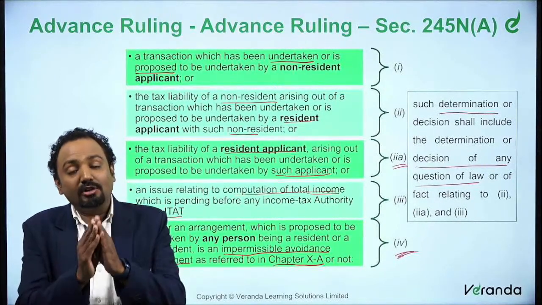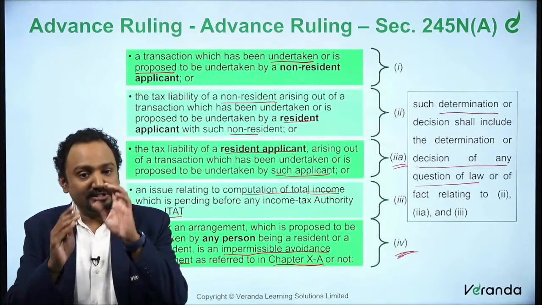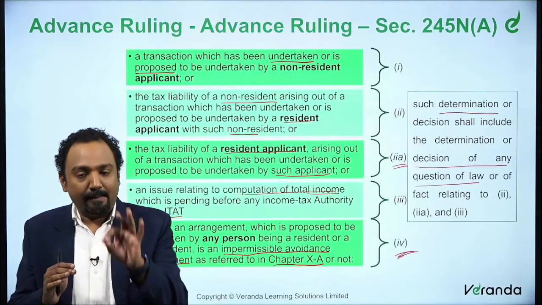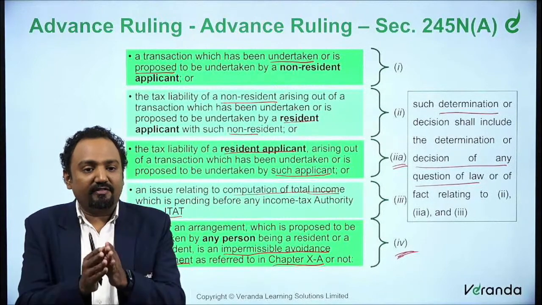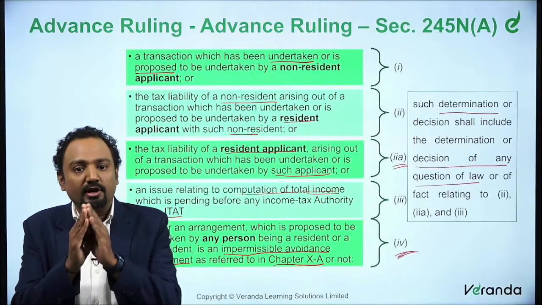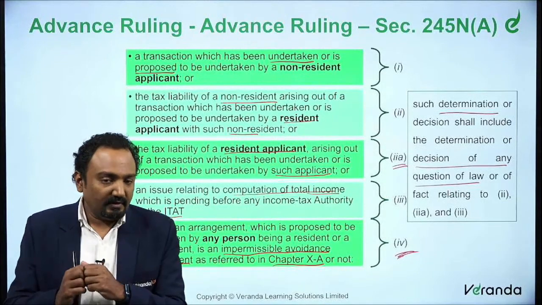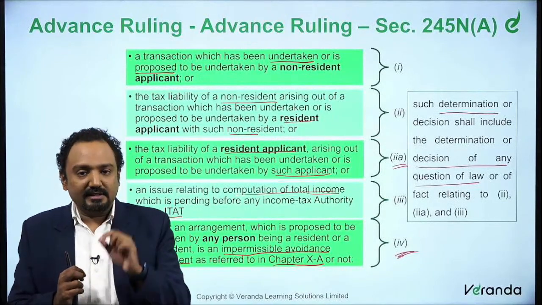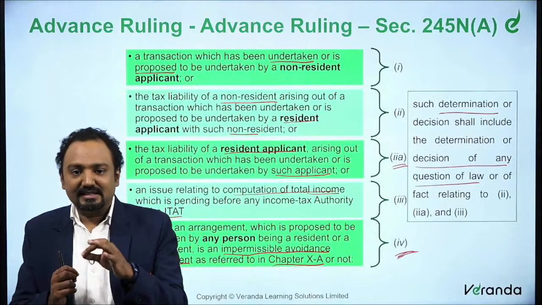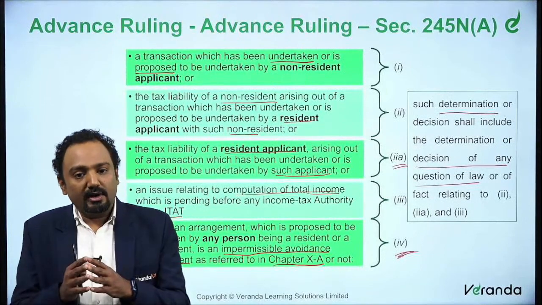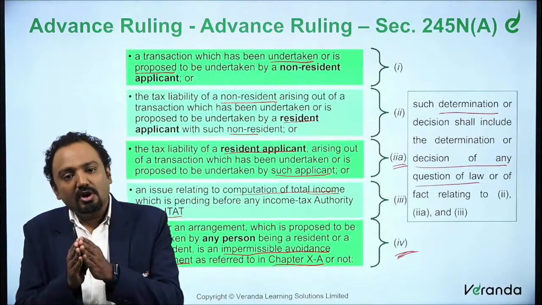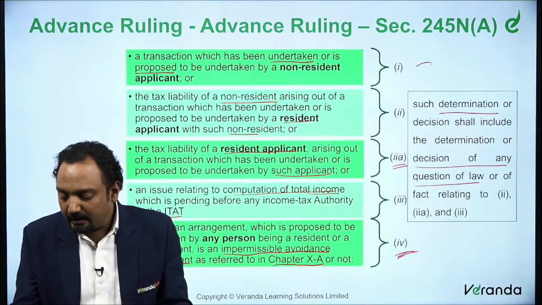So these are all the possible scenarios in which an applicant can file an application before authority for advance ruling, AAR. So these are the scenarios. Everywhere we said a non-resident applicant, a resident applicant. So right now, we need to understand in each of these clauses, what do you mean by the term applicant? Who is an applicant? We know on what aspects we need to file.